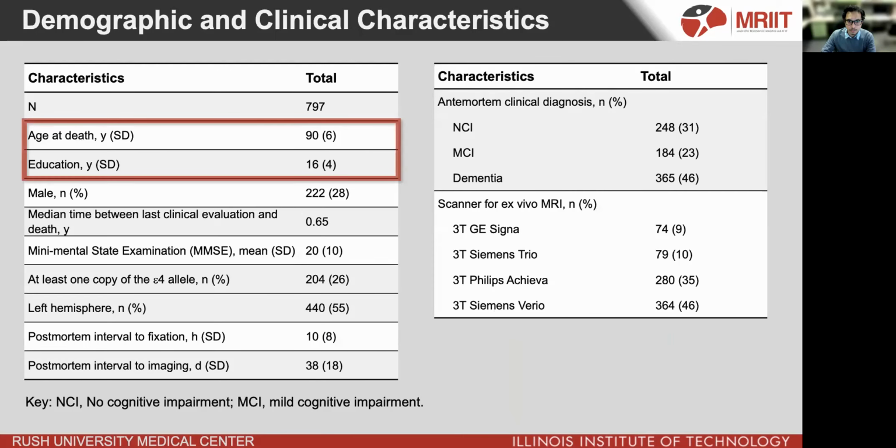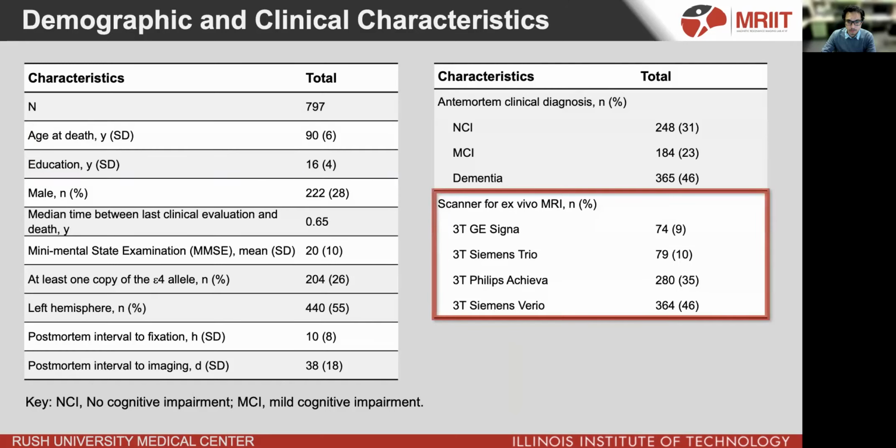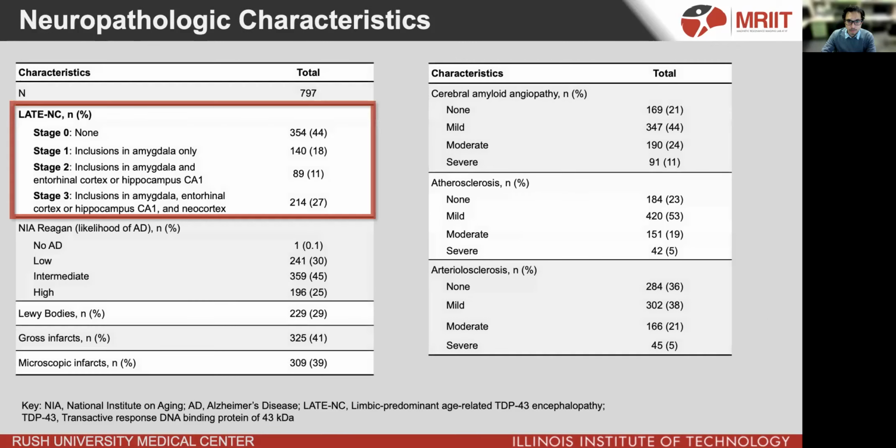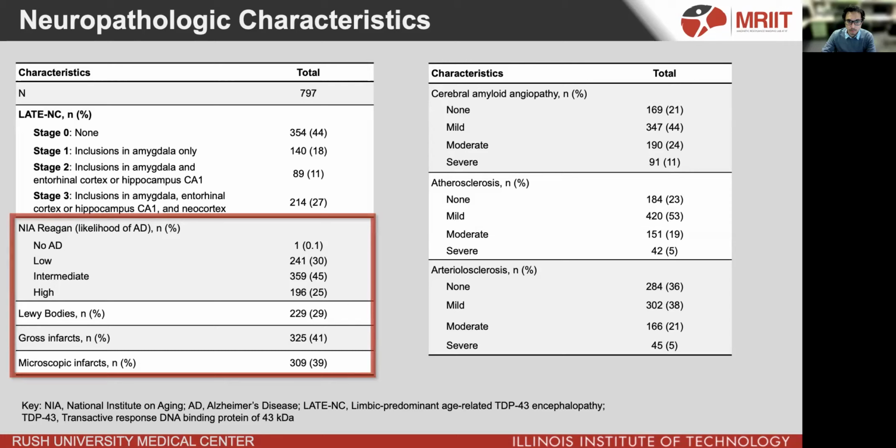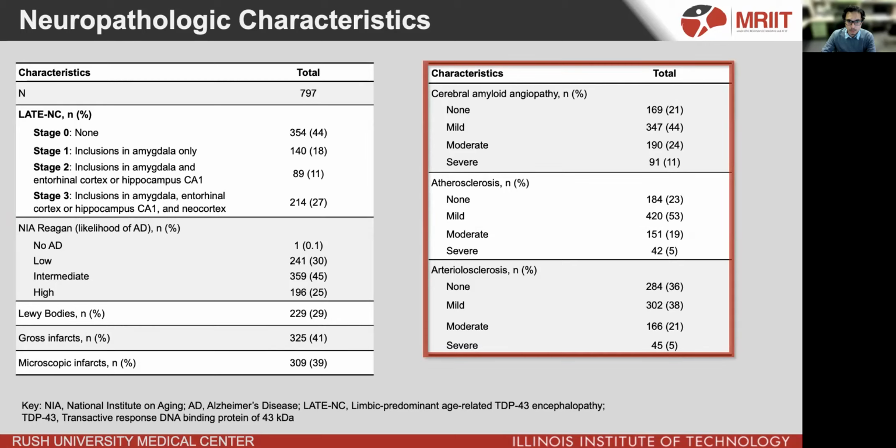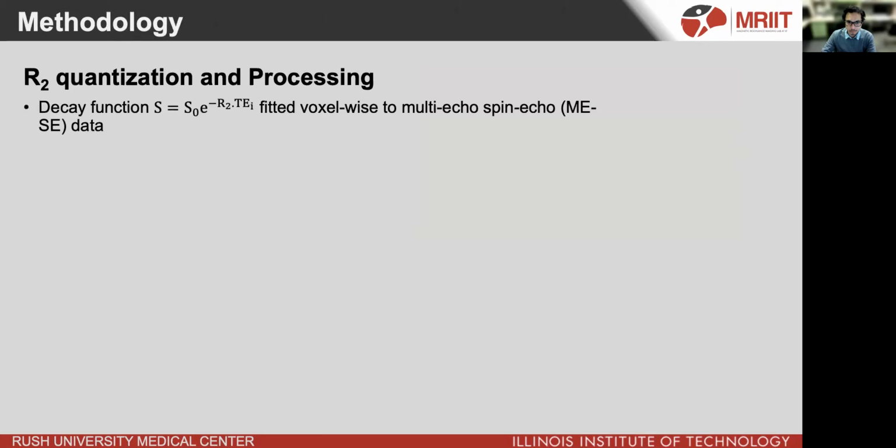The participants have a mean age of 90 years with 16 years of education and were imaged using 4 different scanners. Among 797 participants, 184 had mild cognitive impairment and 365 had dementia. From pathology report, latency was rated on 4 stages based on its inclusion in amygdala, entorhinal cortex or hippocampus CA1, and neocortex. Other neuropathologies that have been evaluated include likelihood of Alzheimer's disease, Lewy bodies, gross and microscopic infarcts, cerebral amyloid angiopathy, atherosclerosis, and arteriolosclerosis.